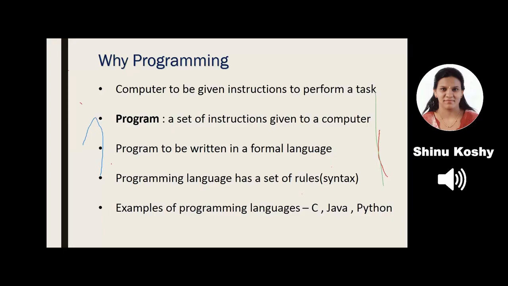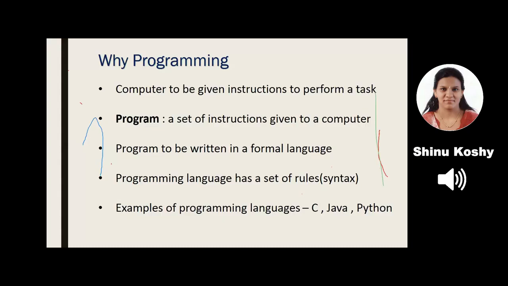Whenever we write a program, it has to be written in a formal language. That is, it should be written in the correct sequence, in the correct syntax, and we have to see that the computer understands this language. For that, every programming language will have a set of rules.